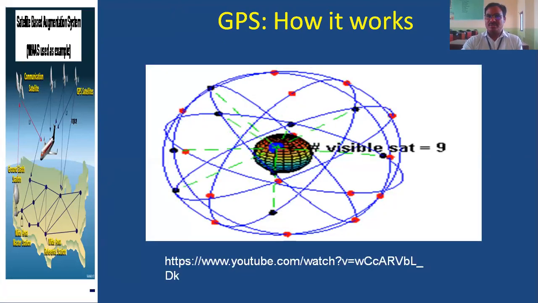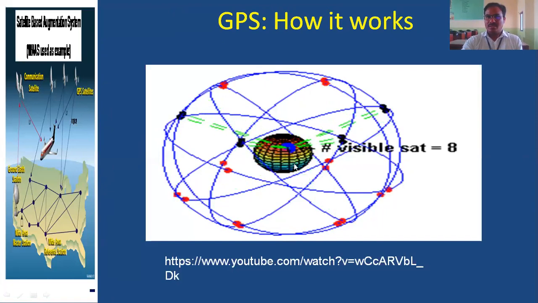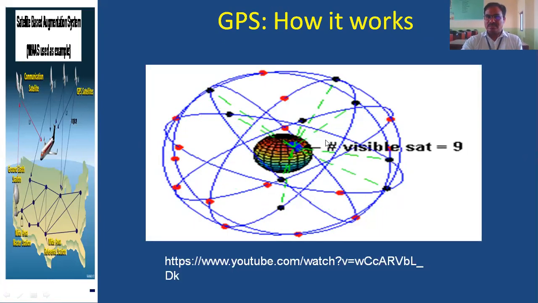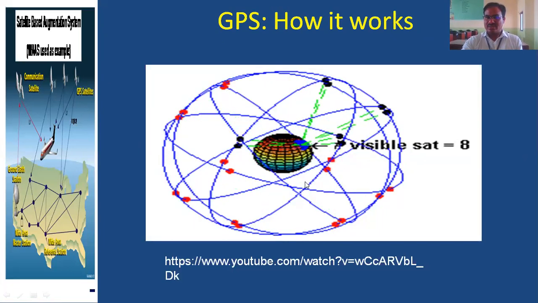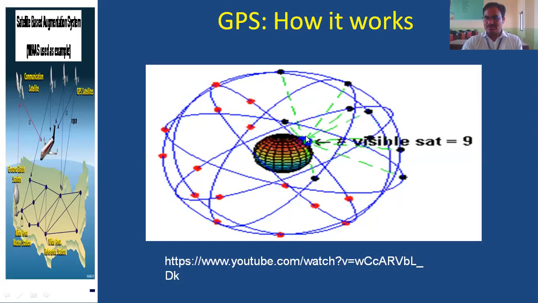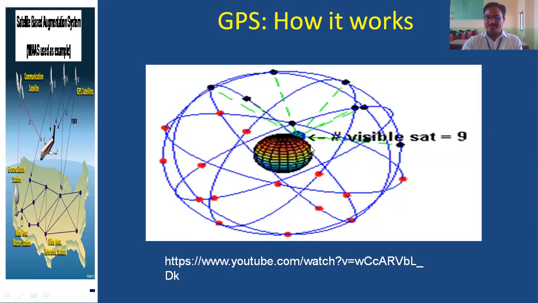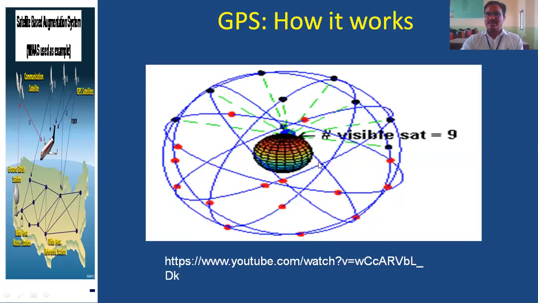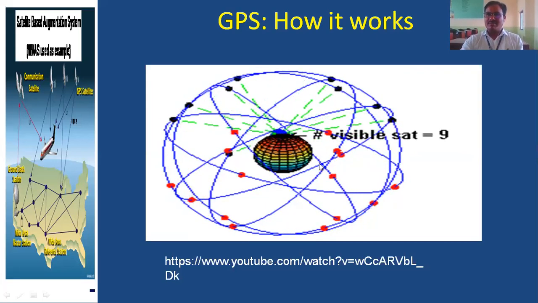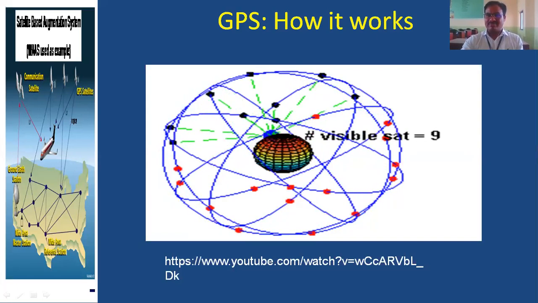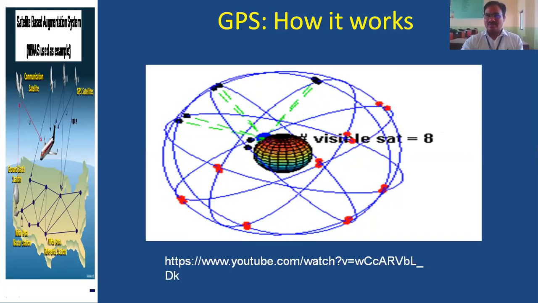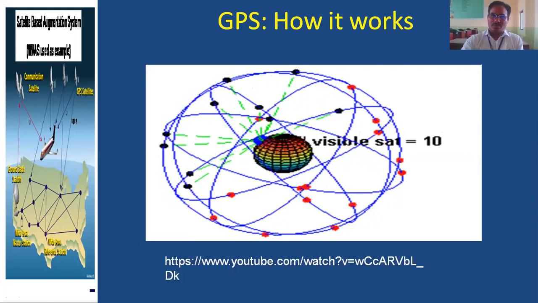Yesterday I already showed a video, an animation video, of how the satellites orbit around the Earth to navigate a certain source or object. Of course, the distance from 4 satellites is enough to find the exact longitude and latitude of an object.